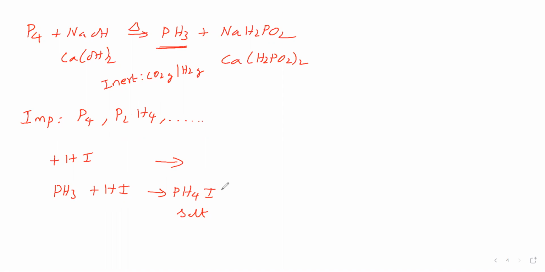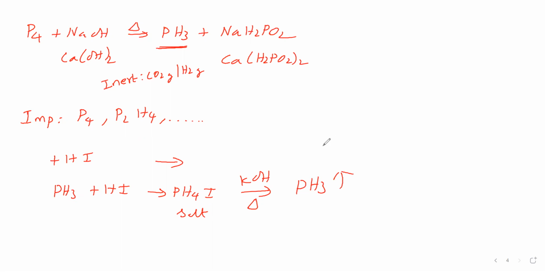Then to this phosphonium iodide, potassium hydroxide is added and it is heated. What happens is phosphonium iodide decomposes to give phosphine vapors. So we can get phosphine vapors. These phosphine vapors do not have any impurities now.